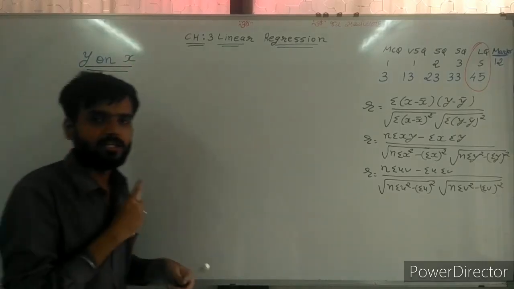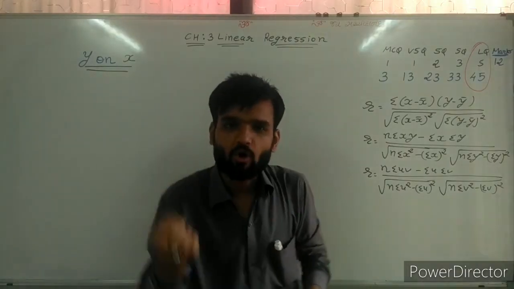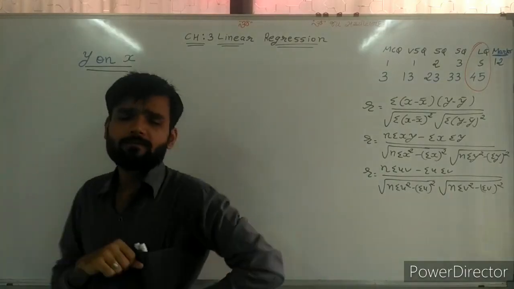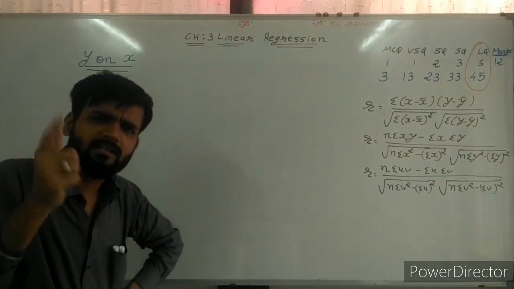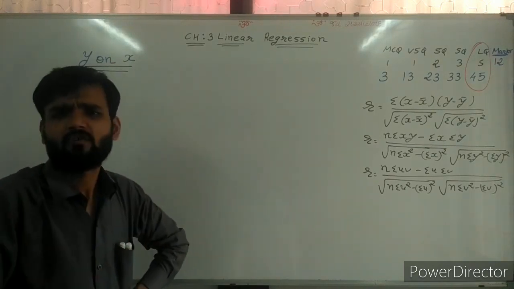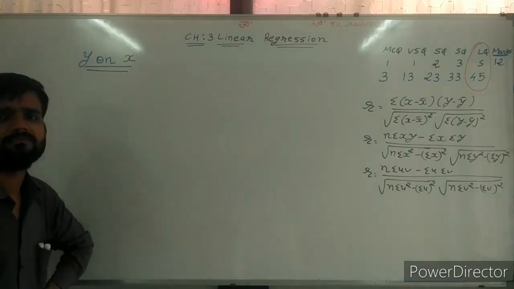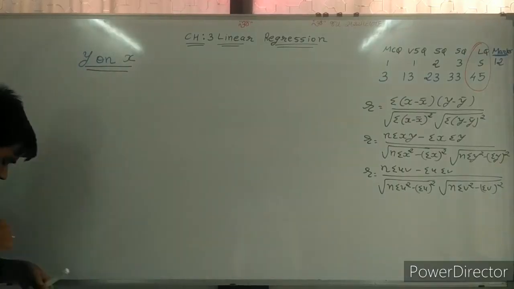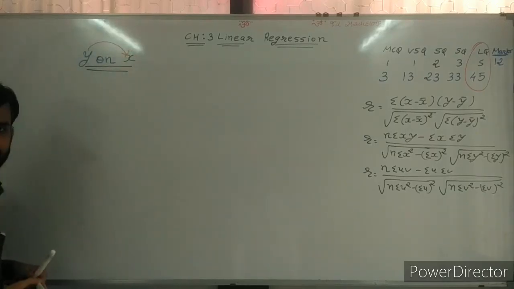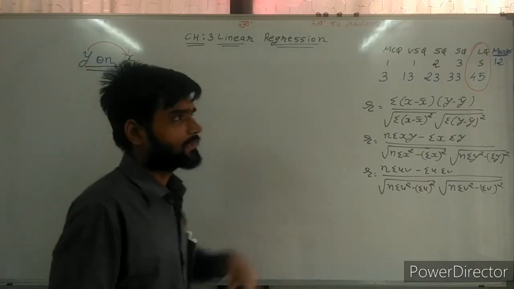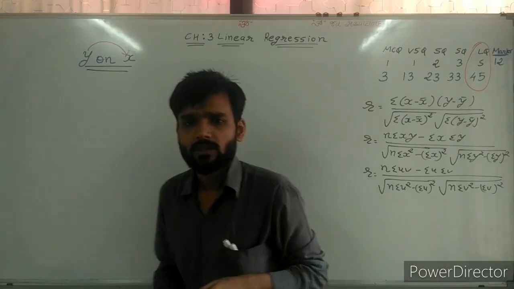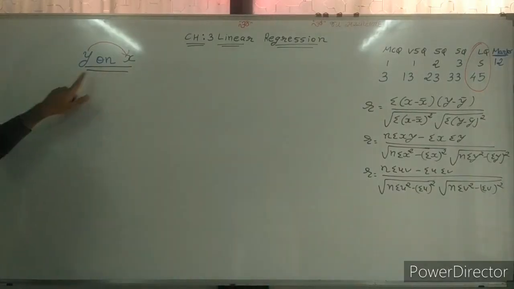We need to find the regression line y on x. So, regression line y on x? Yes. Now which is the regression line? In this chapter, your question is fixed: find the regression line y on x, because the assumption here is that y depends on x. That is the assumption. Now which is the regression line? So here y depends on x.